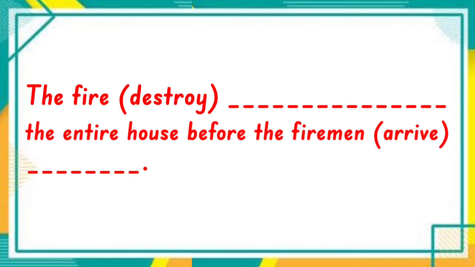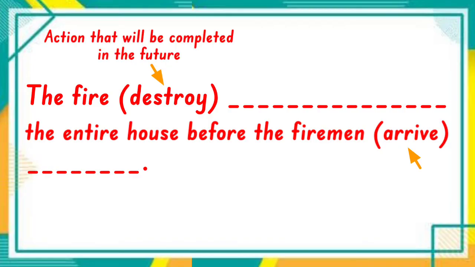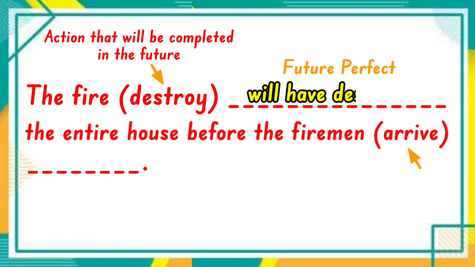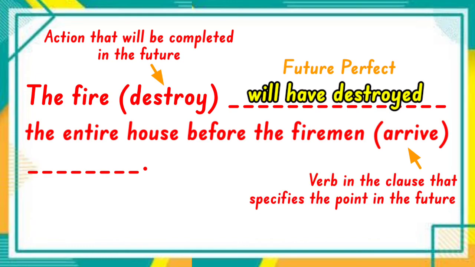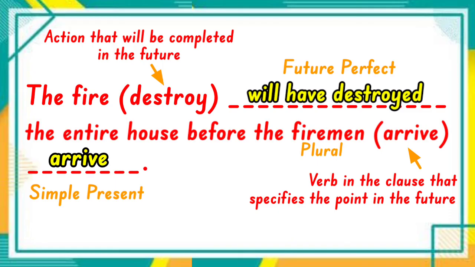The fire destroy the entire house before the firemen arrive. There are 2 verbs here, destroy and arrive. The verb in the event that is expected to have been completed in the future should take the future perfect form. So it should be will have destroyed. And the other verb in the clause that tells that point in the future should take the present tense. So it should be arrive because firemen is plural or more than one.